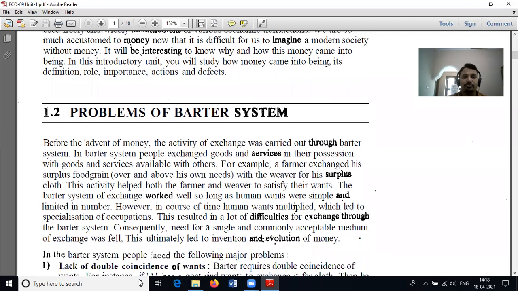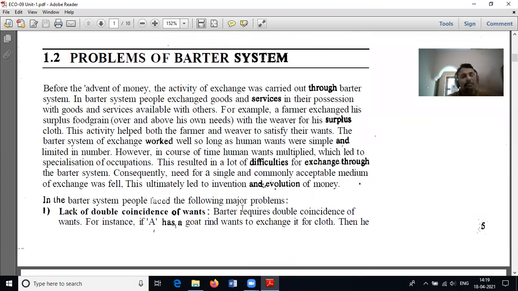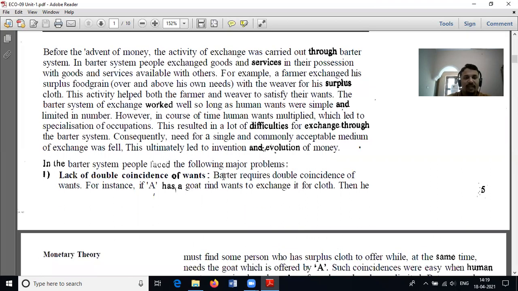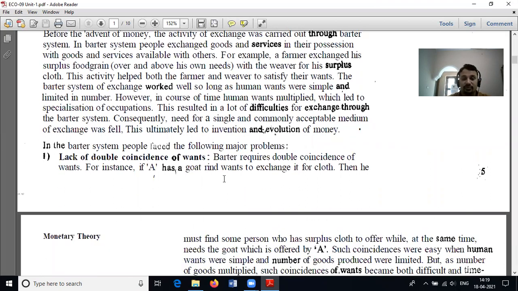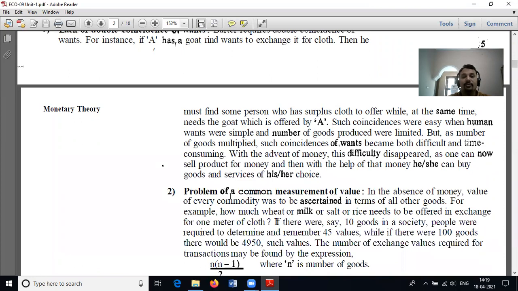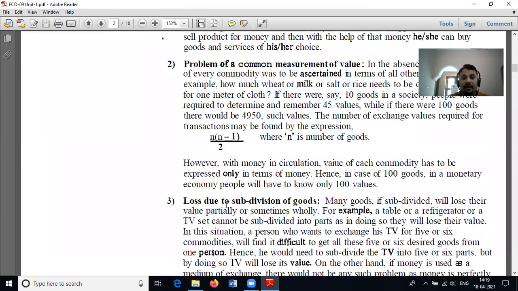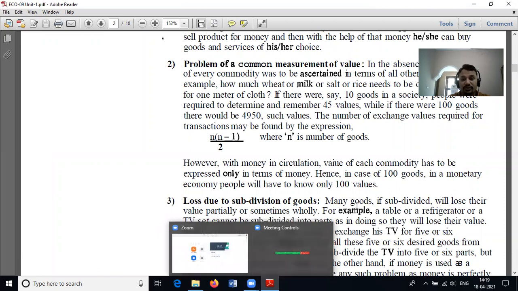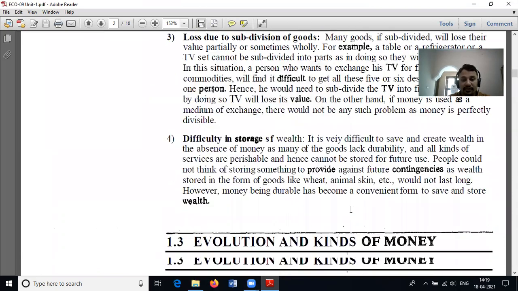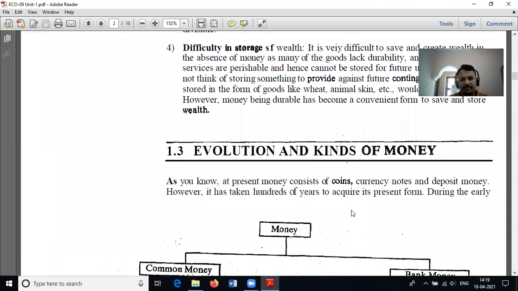Before the advent of money, the activity of exchange was carried out through the barter system. We know barter system means people exchange goods for other goods. When we look into the problems of the barter system, we can see the lack of double coincidence of wants, the problem of a common measurement of value, a loss due to subdivision of goods, difficulty in storage, and everything.